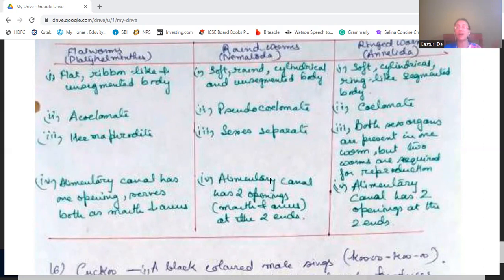Then flatworms have an alimentary canal which has only one opening, which serves both as anus and mouth. And roundworms have an alimentary canal with two openings, mouth and anus, at the two ends. Then ringworms, Annelida, have an alimentary canal which has two openings at the two ends.